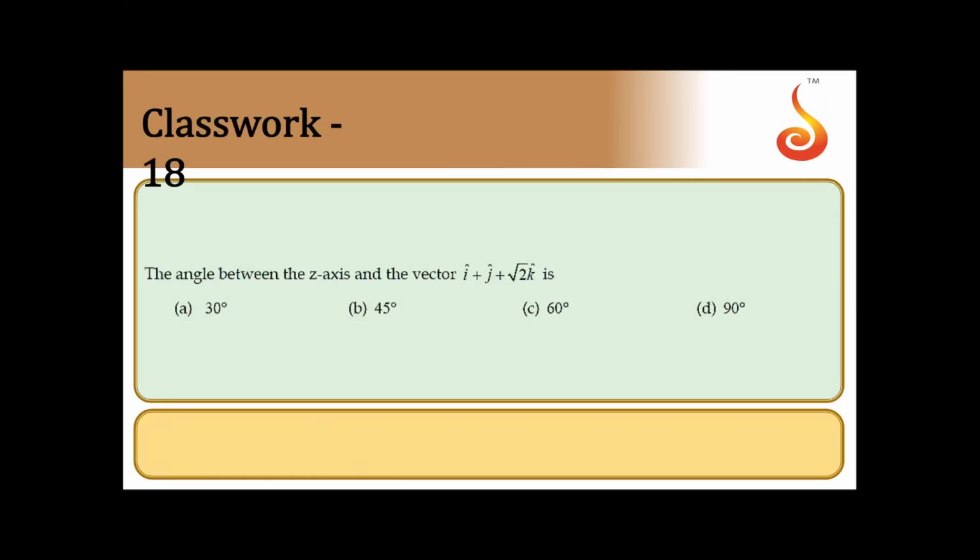Shall move on to next one. The angle between the z axis and the vector i plus j plus root 2 k cap is. So the given vector is i plus j plus root 2 k cap. So the magnitude of this vector will be equal to root of 1 square plus 1 square plus root 2 square, that is 1 plus 1 plus 2, that is 4, and the square root of 4 is 2.